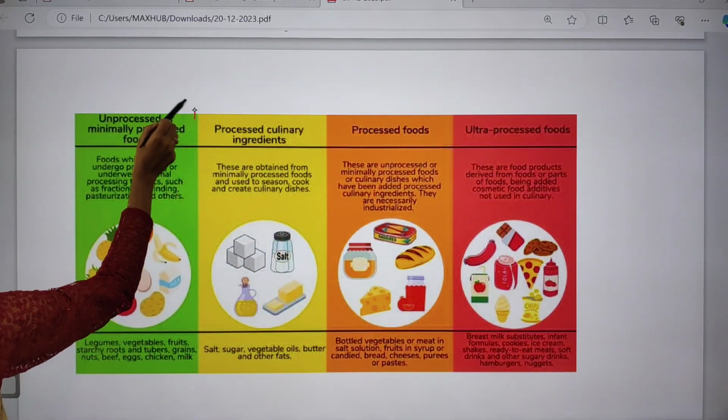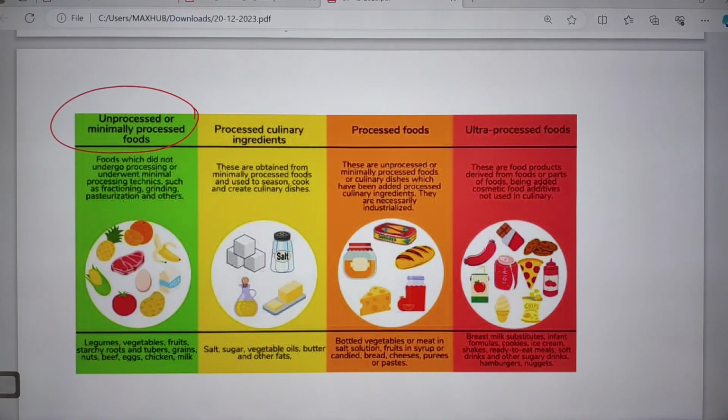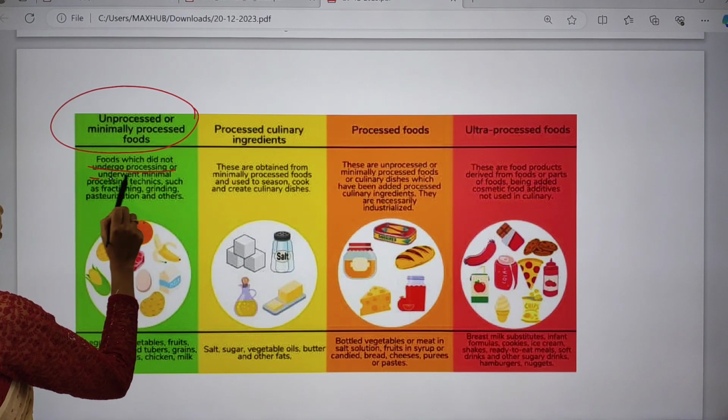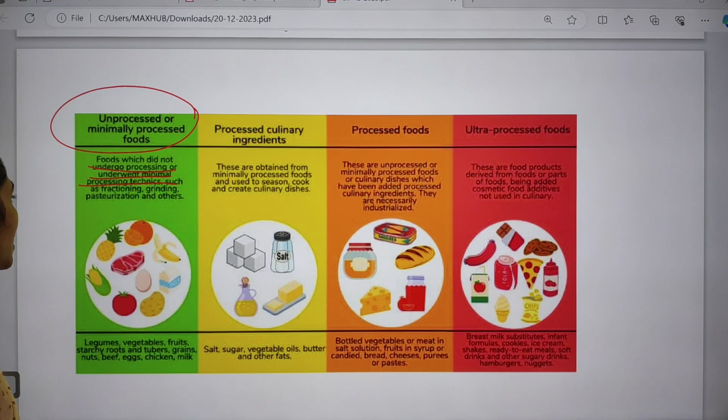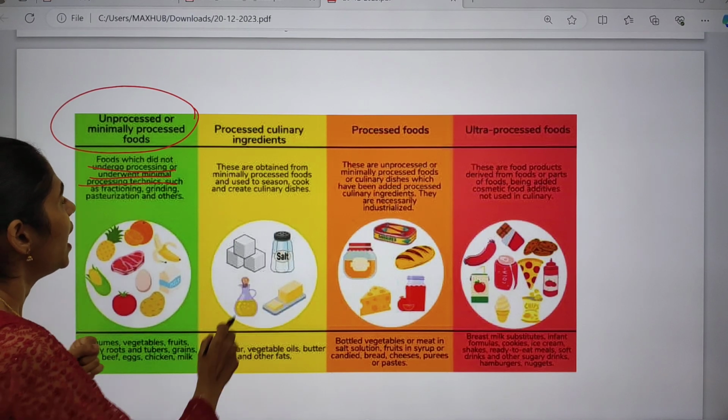So unprocessed or minimally processed foods are foods which do not undergo processing or undergo minimal processing techniques such as grinding, pasteurization and others. For example, vegetables as well as fruits like banana, apple, orange, tubers, grains, beef, egg, chicken and milk.